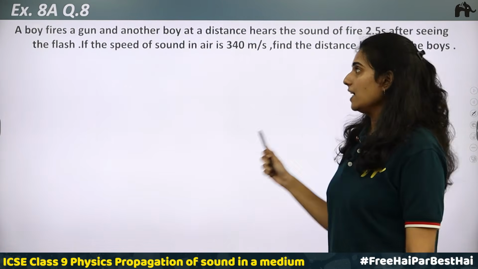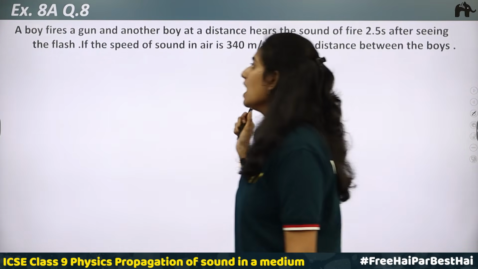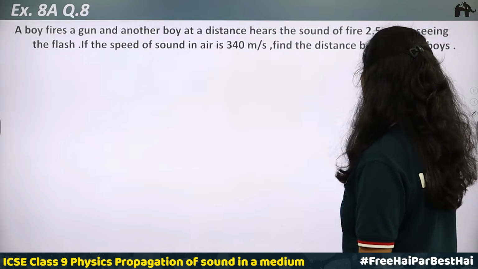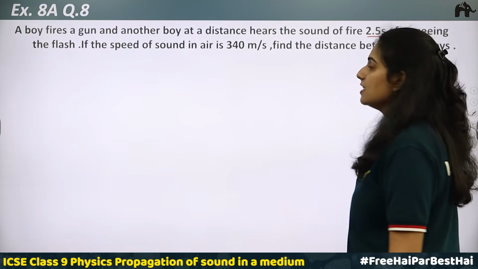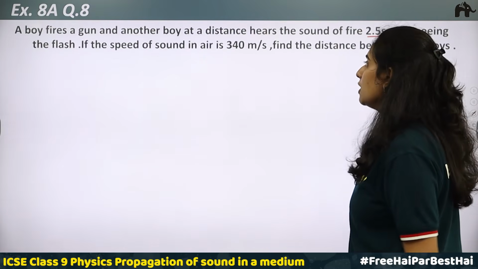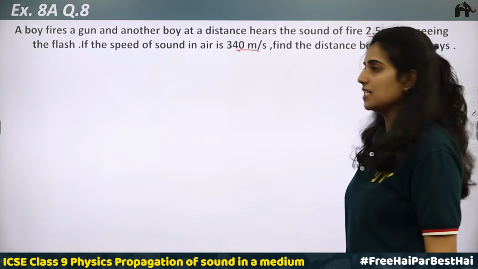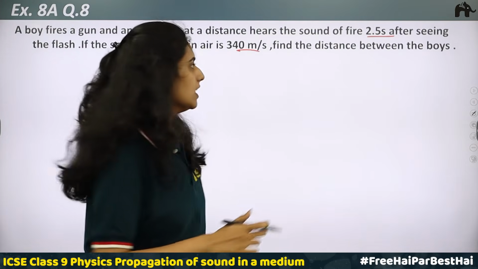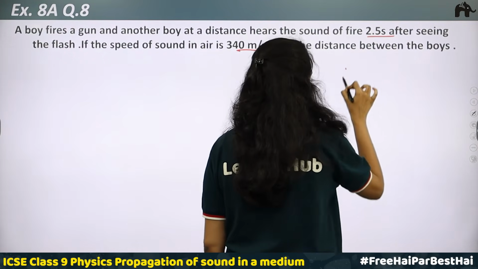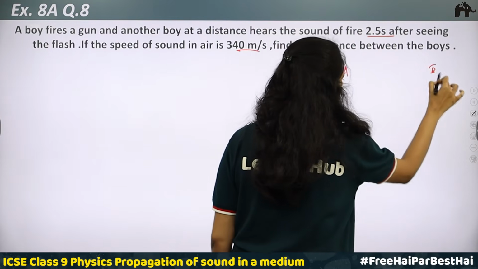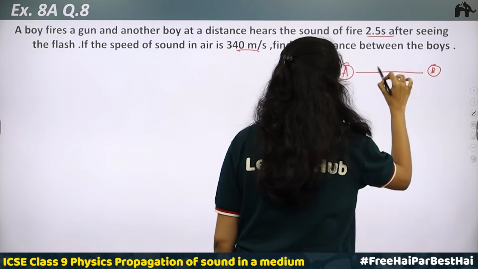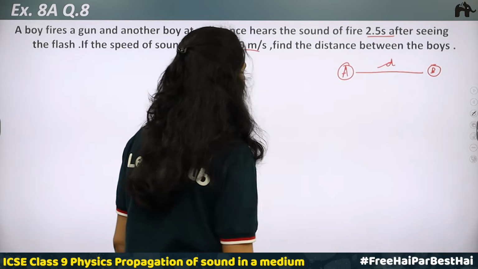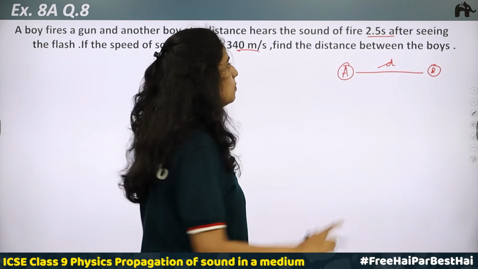Question 8 of exercise 8A. A boy fires a gun, another boy at a distance hears the sound of fire 2.5 seconds after seeing the flash. If the speed of sound in air is 340 meter per second, find the distance between the boys. We have to find the distance between the boys. A, B are two boys. We don't know what the distance is. Distance is D.